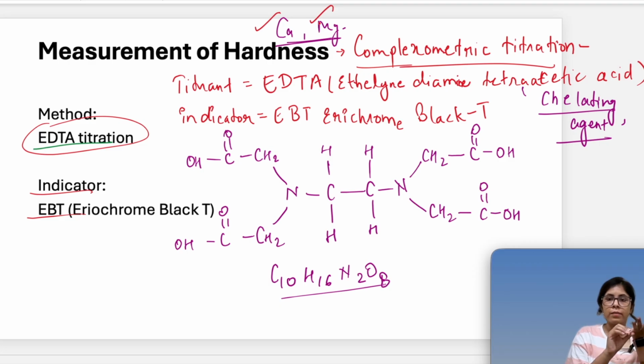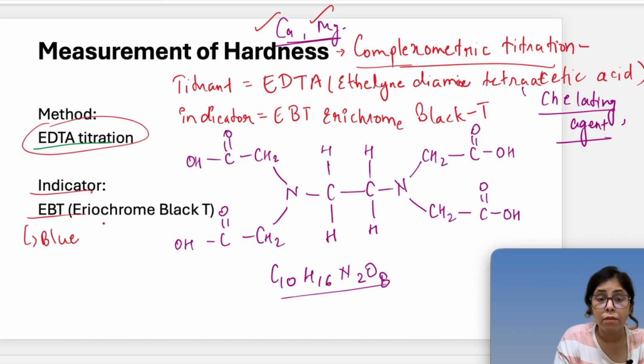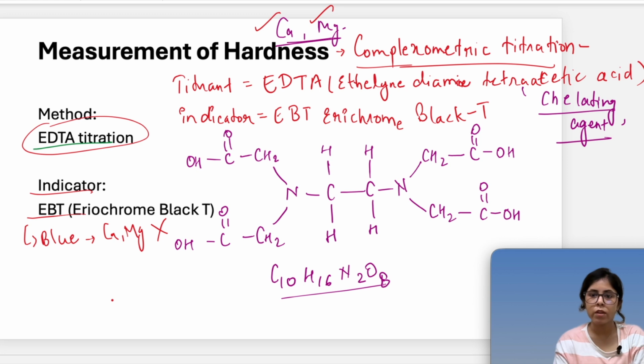Then EBT is the indicator, right? We'll be taking a pinch of EBT and we will add that into the water sample. Okay, if your water sample does not have any calcium or magnesium ions, EBT will create a blue color. So this is the original color of EBT.